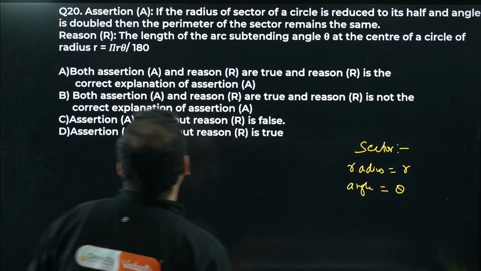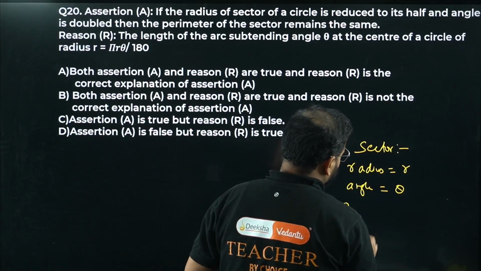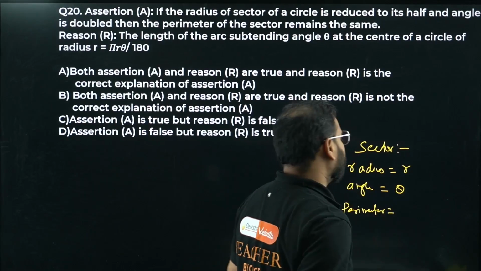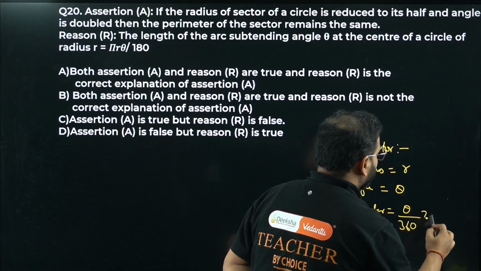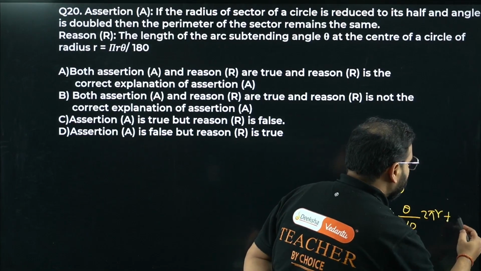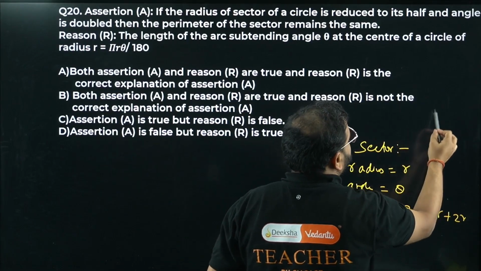Okay, what are we looking for? Perimeter, right? So what is the perimeter going to be, bacha? You remember this? Perimeter will be, sir, given by simply theta by 360 times of 2 pi r. Is it enough? No, sir, we have to add plus 2r as well. Correct, na? Sector, right? Check this out.